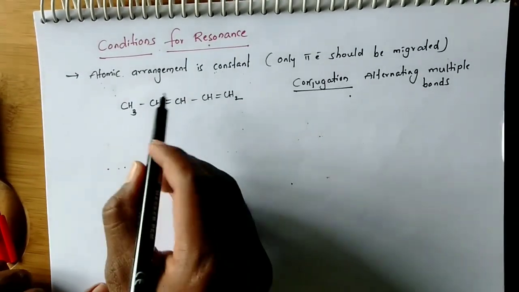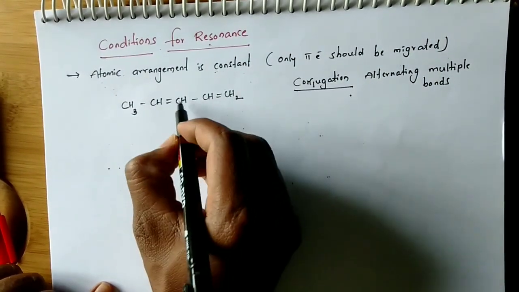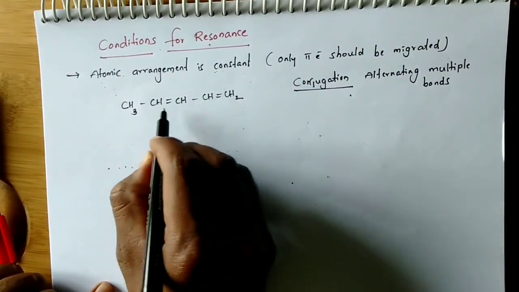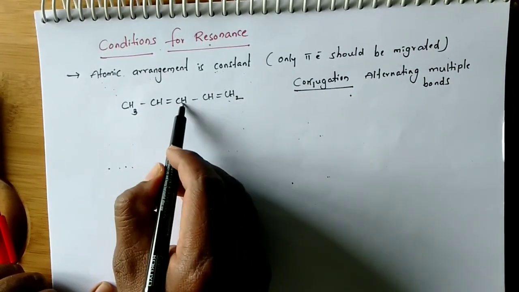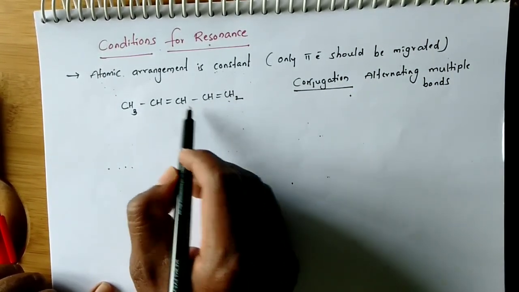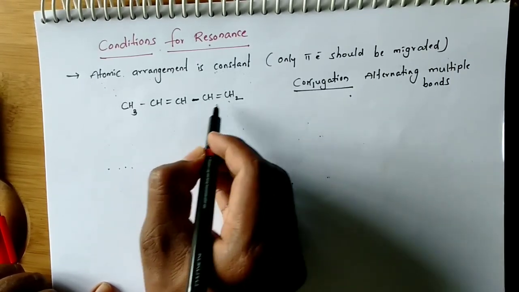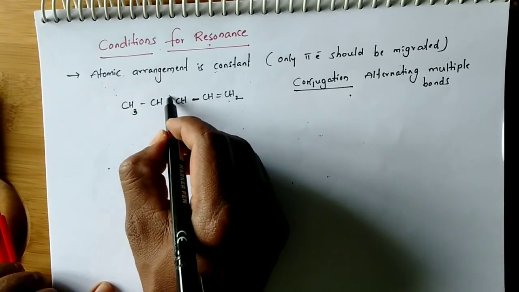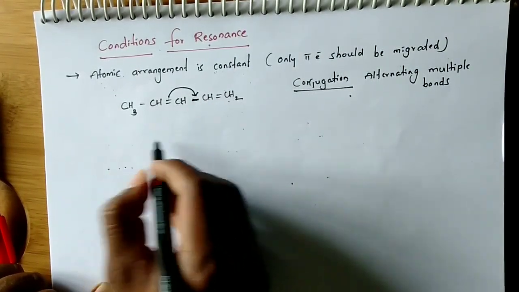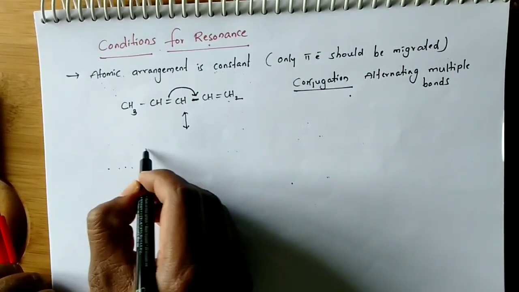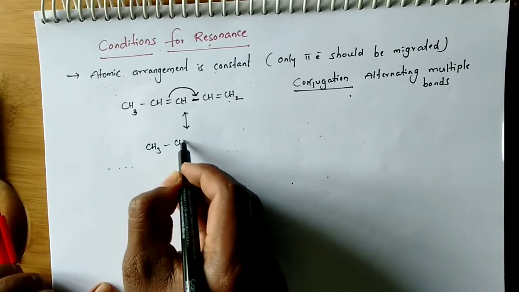Okay, right. Here there is a pi electron, here a pi electron. These two are in conjugation, meaning alternating pi bonds. These pi electrons will shift to here. So here I am writing the structure like this.